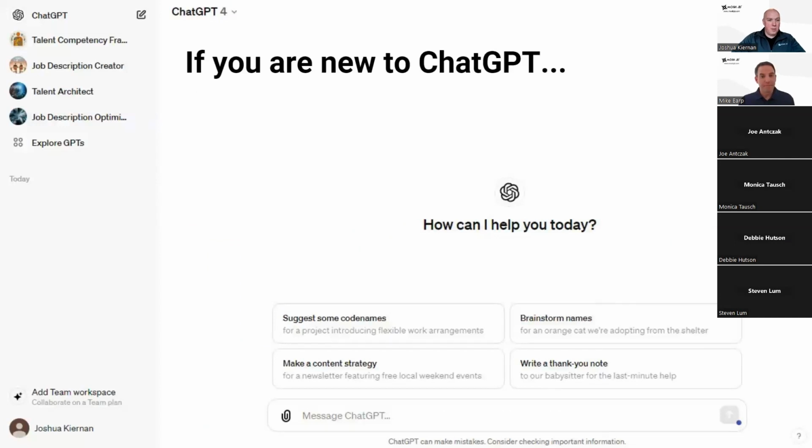For the individuals in the group who are new to ChatGPT, a couple navigational items to cover. We're going to be operating mostly in this prompt bar here. Just a quick note, sometimes ChatGPT does get bogged down based on its usage. So we decided to put in screenshots and GIFs for this webinar, but you can follow along, as I mentioned, on a separate screen live in the tool. We'll be using this prompt bar. The results will come on this main screen here. And if you have ChatGPT 4, this is where you'll have your custom ChatGPTs saved and can explore new ones, which we'll get into in a bit.